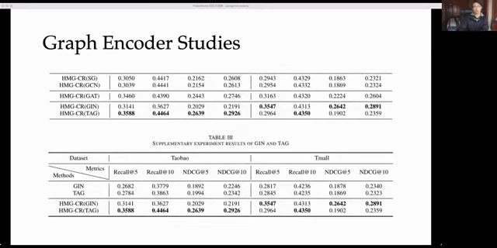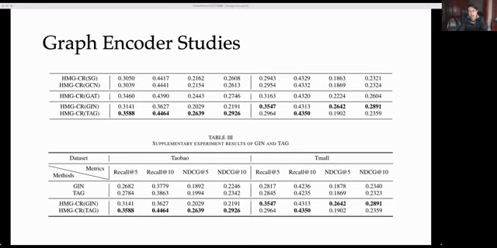Then, we conduct experiments with different graph encoders. Graph encoder is the core part in our proposed framework. Choosing a proper graph encoder for the framework determines if it can achieve good performances. To fully demonstrate the performances of the proposed framework with different graph encoders, we select 3 categories of GNNs: conventional message passing-based GNNs like SGC and GCN, attention mechanism-based GNNs including GAT, and graph topological or geometrical structure-aware GNNs, including TAG and GNN.